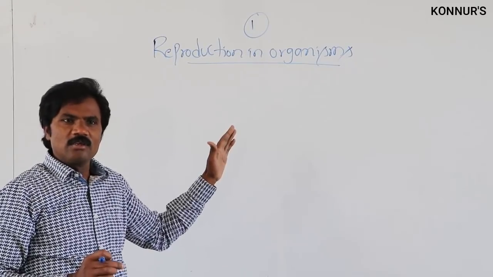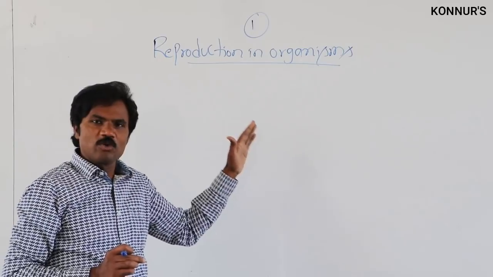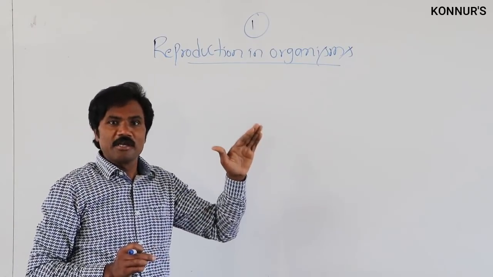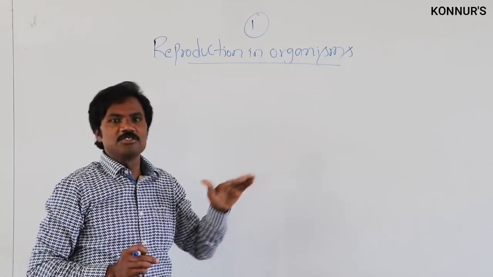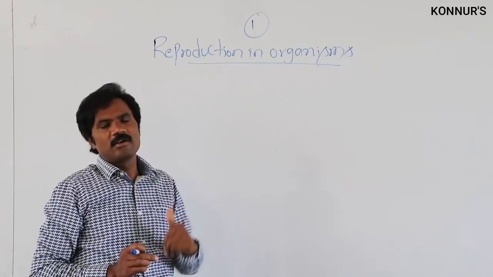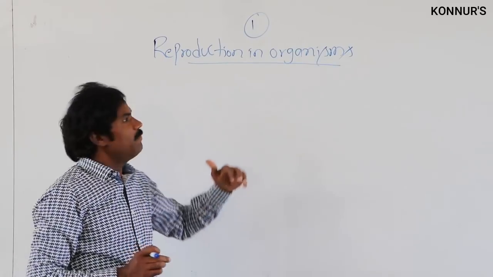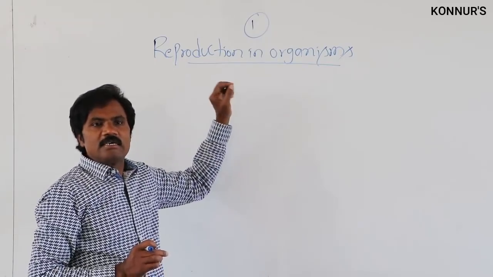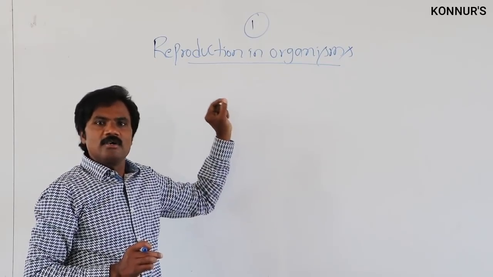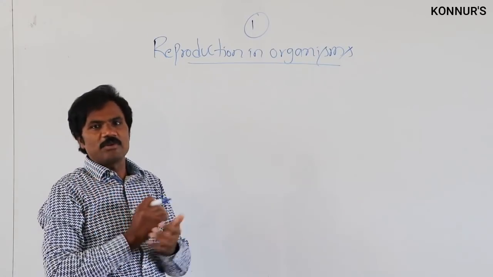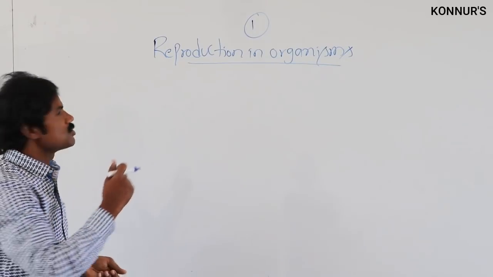What is the necessity? Reproduction gives generation after generation, which maintains the survival of the species from unicellular up to higher organisms. This is one among the important life processes. So, for this reproduction, there are certain stages present, which we must go through.